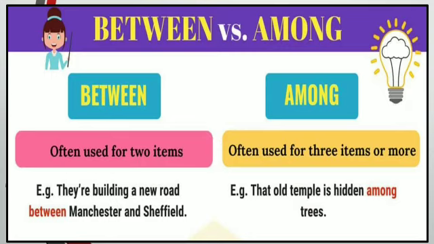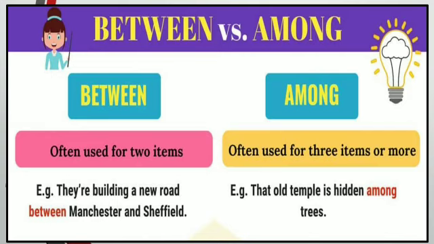So between is often used for two items. When we are talking about two things, we use between, like they are building a new road between Manchester and Sheffield. We are talking about two things only. But among is used when we are talking about more than two, three or more. Like the old temple is hidden among trees. Trees can be two, three, many. Okay, so the old temple is hidden among trees.